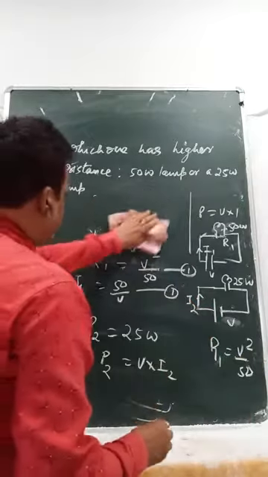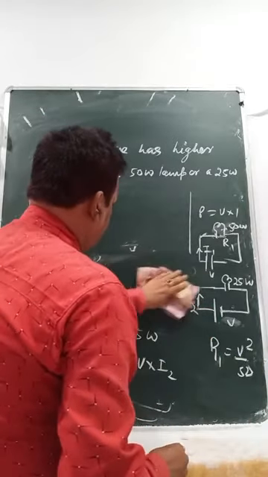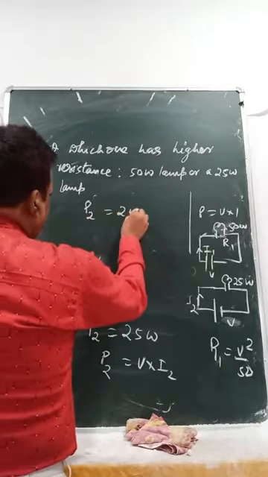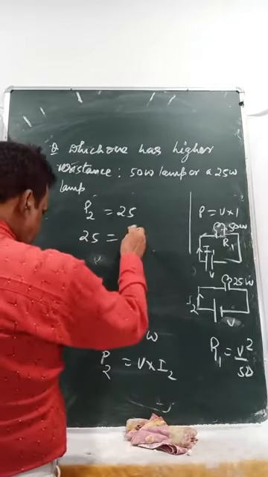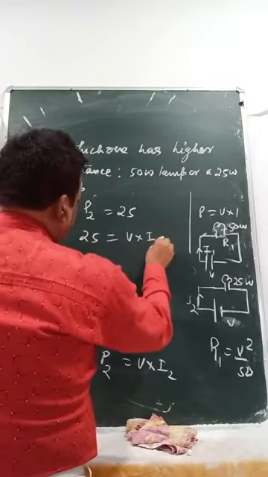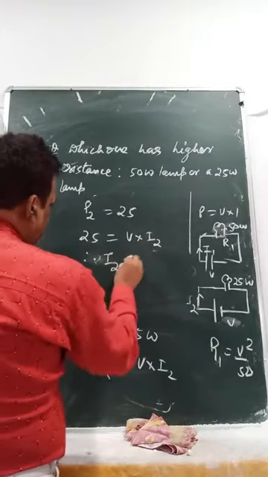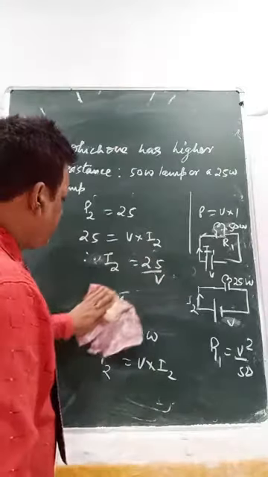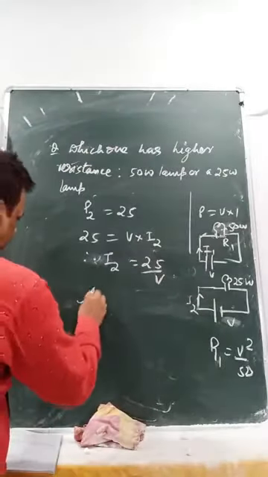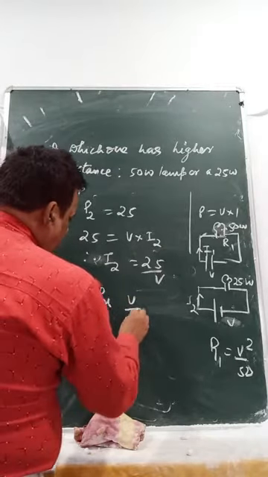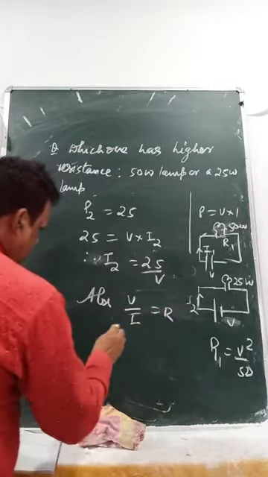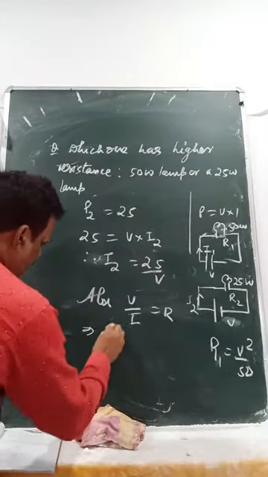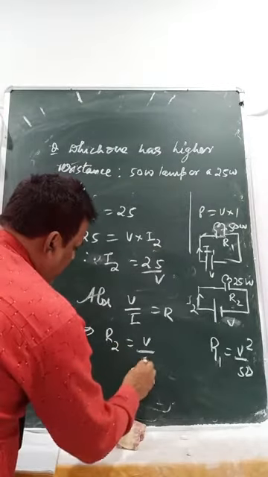Okay. P2 equals 25. That means 25 equals V into I2. Therefore, I2 equals 25 by V. Again, use Ohm's law. Also, V by I equals R, implies here the resistance will be what? R2. So R2 will be V by I2.